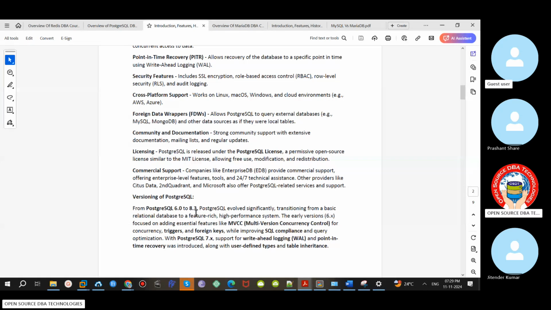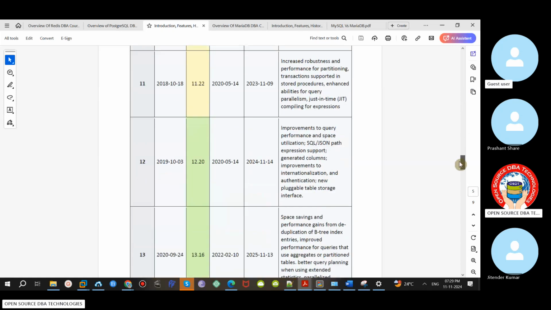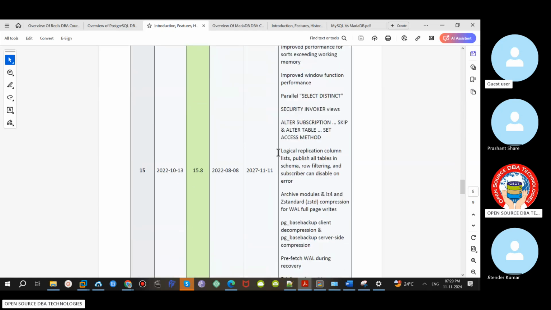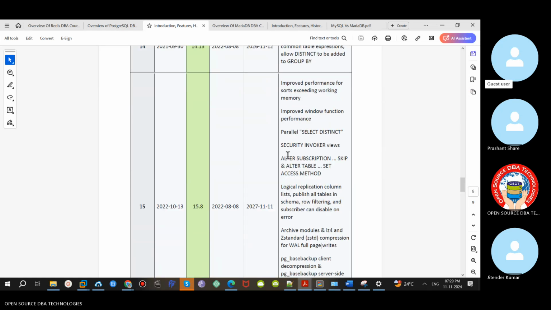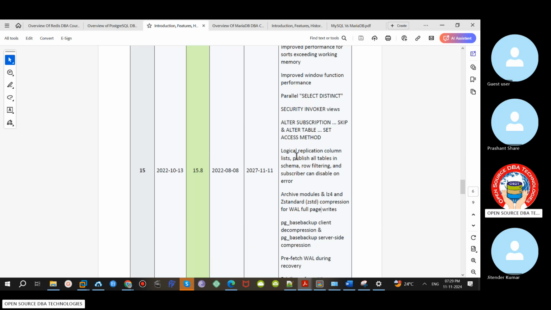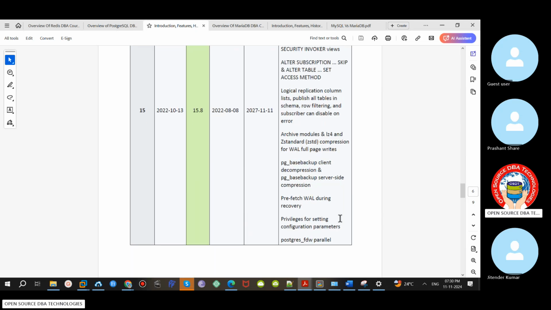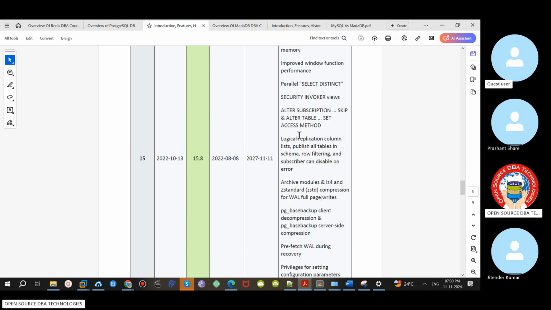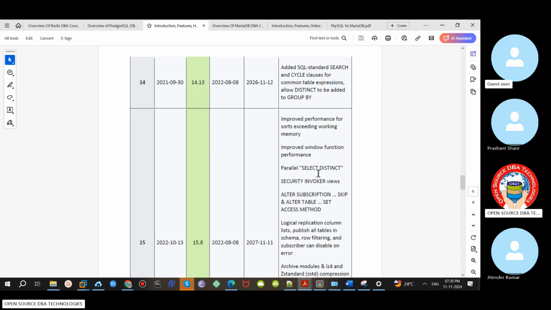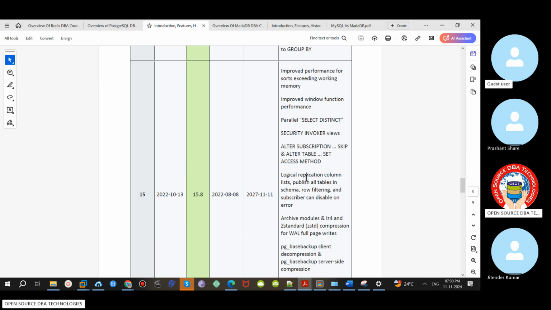In future versions they might release it. As of now, only DML operations. That is the reason I showed you: in logical replication they are introducing features one by one. As of now, only DML is supported. Alter, drop, DDL won't be supported. Might be in a future version they will support DDL as well. Their main intention is to copy the data, not the structure. Okay, got it.